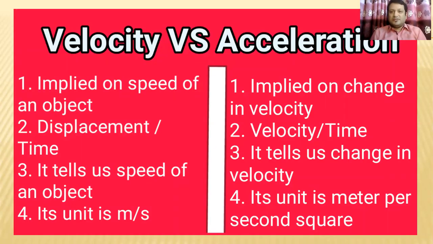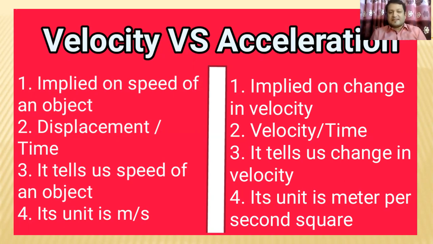For your better understanding, I just explain the things. Now, easily you can understand the comparison of velocity and acceleration. So velocity is implied on the speed of an object, and this side acceleration is implied on the change in velocity. Number two, velocity is displacement divided by time, and acceleration is velocity divided by time.